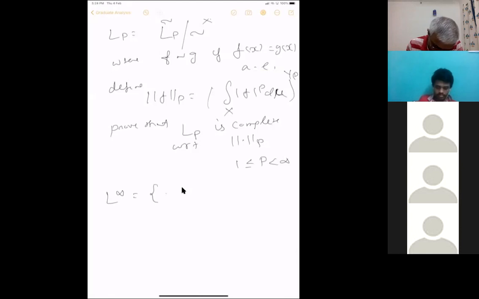All those f from X to C such that it's bounded, but it's what is called essentially bounded. But do we have an analogue of this triangle inequality for L^p spaces when p is less than 1 as well? Yeah, but that's not a norm. That's only a metric space. You will not be able to prove norm. What goes wrong with that? Okay. Yeah. That's a metric space.